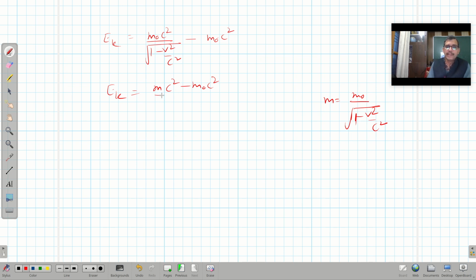So mc square comes out to be ek plus m naught c square, right? So what is mc square? It is the total energy. And what is ek? It is the relativistic kinetic energy.